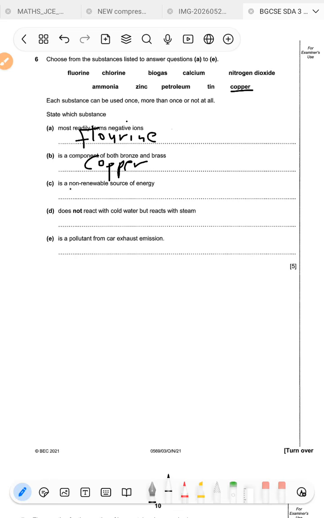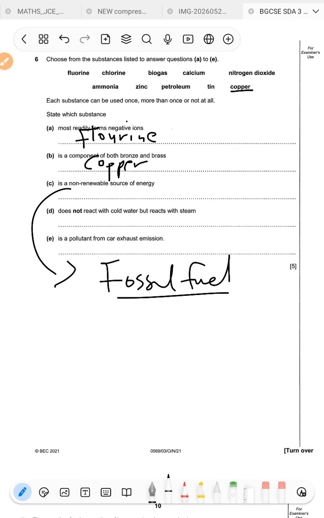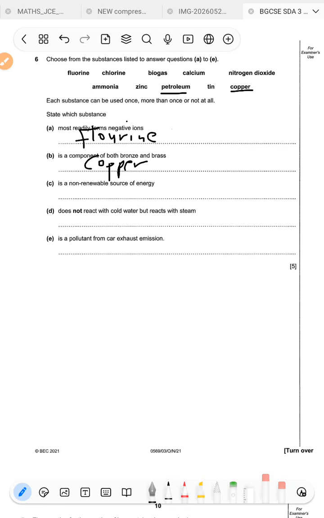All right, C says is a non-renewable source of energy. So remember, non-renewable sources of energy are going to be your fossil fuels, okay? So in that list there, we're going to identify a fossil fuel so that it can be our answer. The only fossil fuel that we have there is petroleum. Petroleum, remember, is a fraction of crude oil, okay? So when you fractionate crude oil, you get petroleum. It's one of the products that you get from that, okay? All right, so our answer is going to be petroleum.